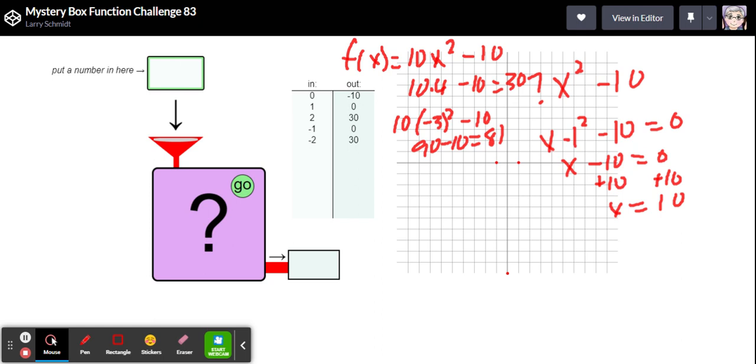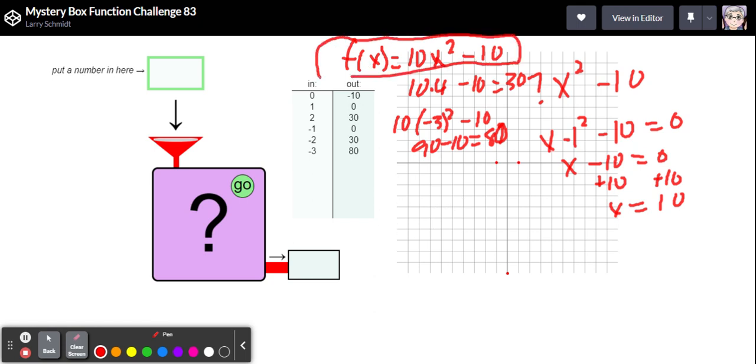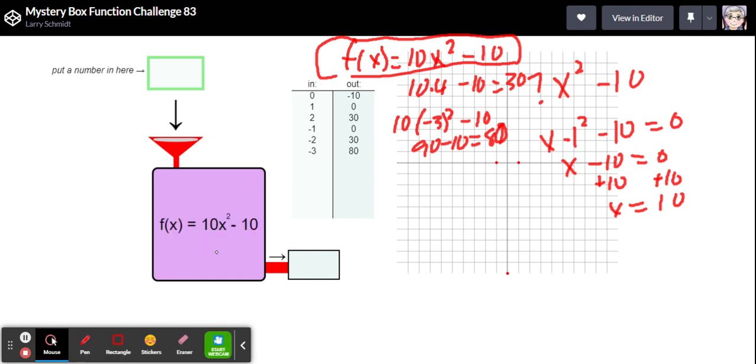So let's put in that -3. Yeah, and that is 80. So I think we'll fix this. I think we've got it. So our final function is this one, f of x equals 10x squared minus 10. Let's see if we're right. And there it is, 10x squared minus 10. And we can graph that as well. Yes, a very, very steep parabola moved down 10 spaces from the origin.